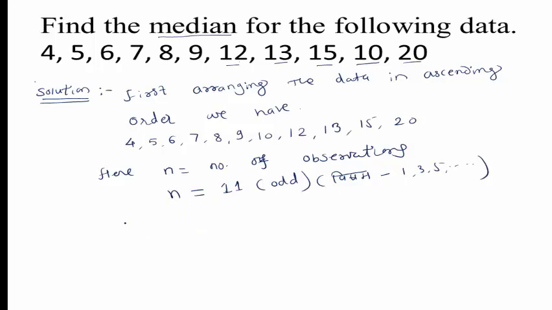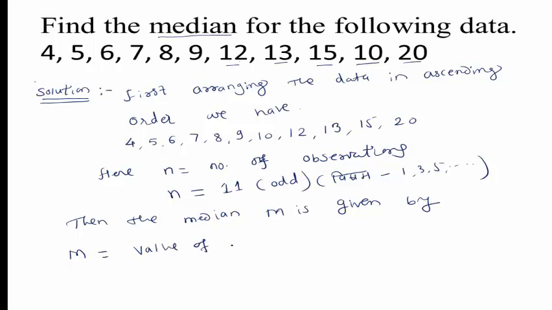N is odd. So the median, capital M, is given by capital M is equal to the value of (n plus 1) divided by 2th observation.